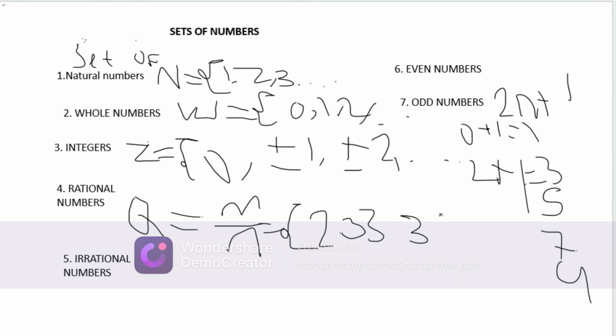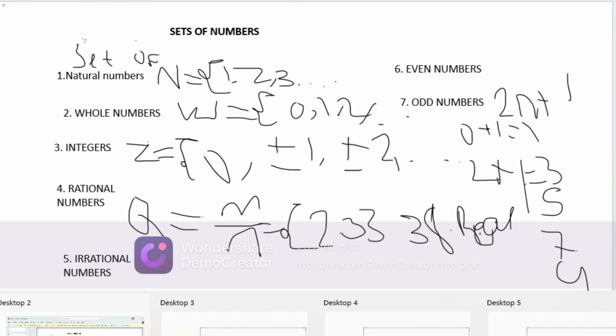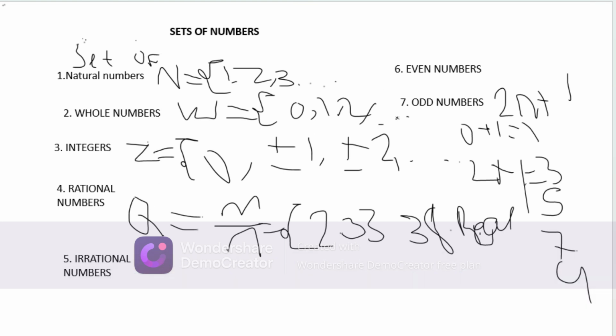There's also another one, which is the 8th one, which is real numbers. So the real numbers, these are just rational or irrational numbers. I have talked about rational numbers and irrational numbers. So these are just real numbers. Now, there are also what we call number 9, which is complex numbers.